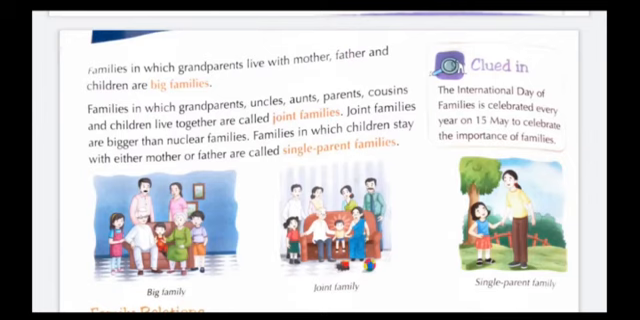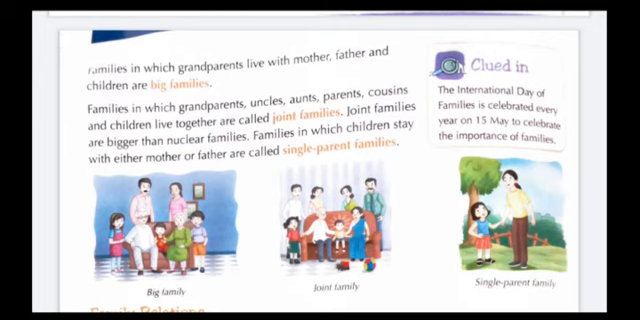Families in which grandparents live with mother, father and children are big families. Families in which grandparents, uncles, aunts, parents, cousins and children live together are called joint families. Joint families are bigger than nuclear families. Families in which children stay with either mother or father are called single parent families.